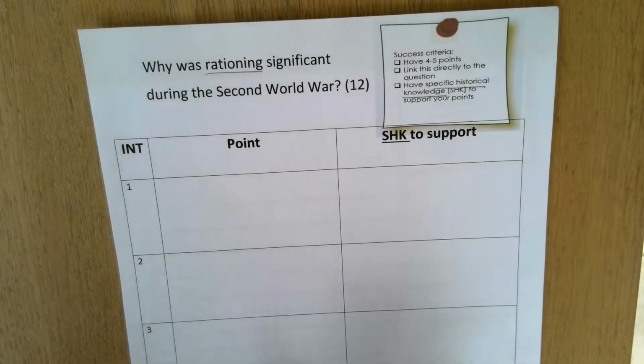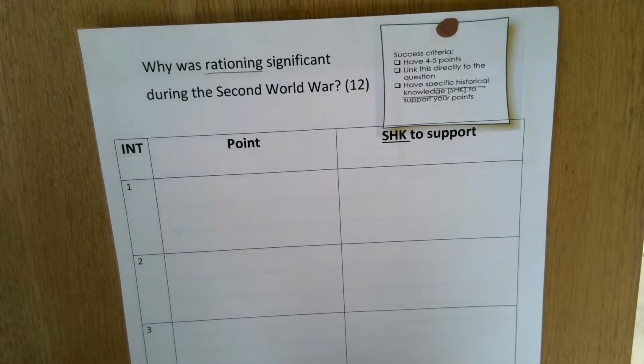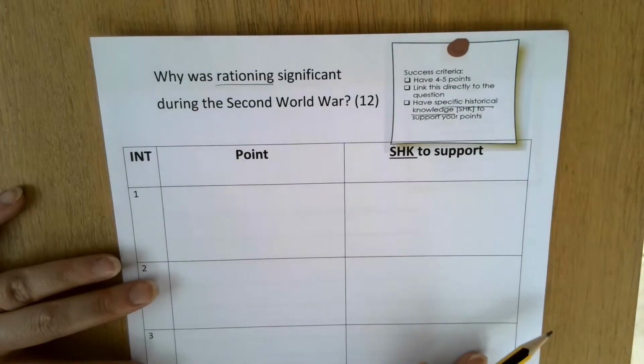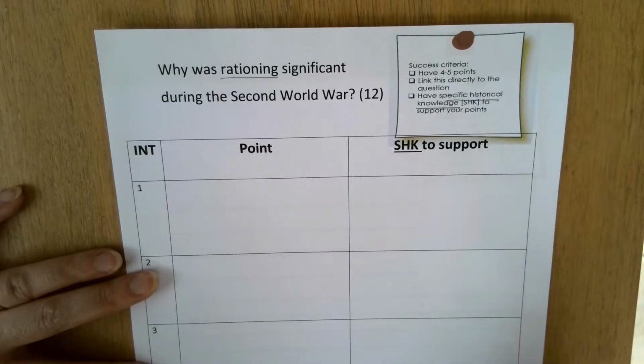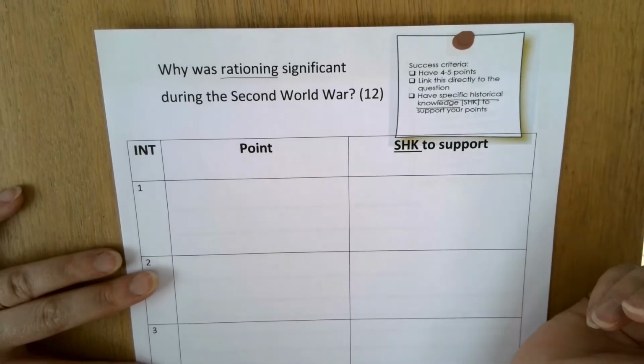So first of all, if we think about rationing during the Second World War, it was vitally significant. During World War I, they hadn't introduced rationing quickly enough, and there was a shortage of foods that led to an impact on people's health and the amount of food they could have. So before World War II even, they wanted to get this right so that didn't happen again.